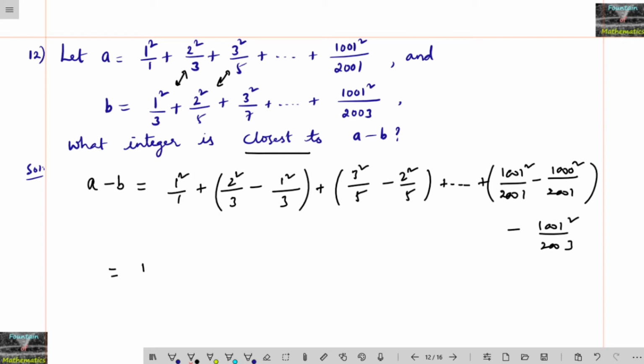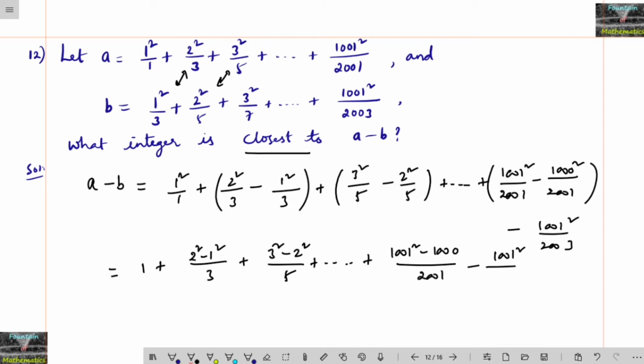So this equals 1 square upon 1, that is 1, plus 2 square minus 1 square by 3 plus 3 square minus 2 square upon 5 plus and so on, 1001 square minus 1000 square upon 2001, minus 1001 square upon 2003.